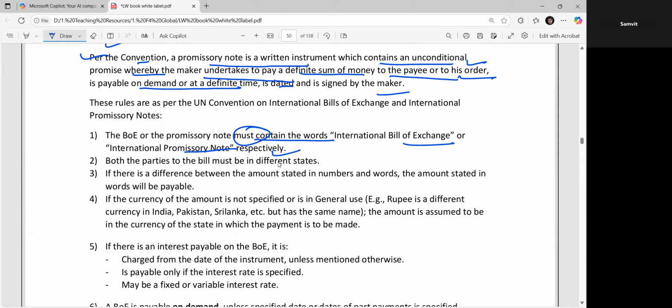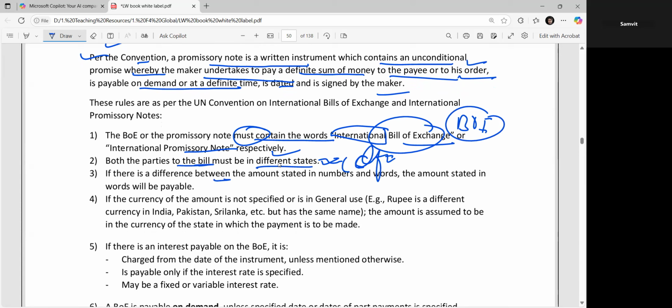You should not remove the word international, because otherwise it becomes an ordinary bill of exchange. But in the case of an international payment, you have to ensure that you write international. The parties to the bill must be in different states. Different states means different countries. If there is a difference between the amount stated in numbers and in words, the amount stated in words will be payable.